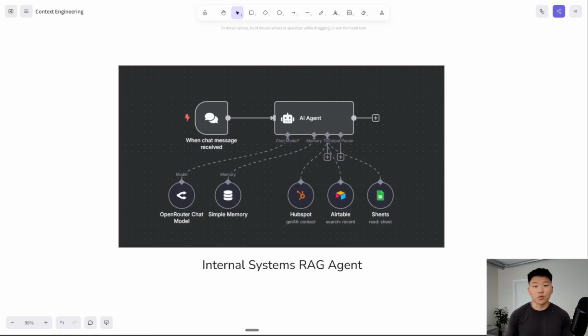And then there's also using tools to get information from your internal systems. So something like HubSpot, getting contact data or project data, Airtable, same thing, or Google Sheets. And those are all still aspects of RAG because the data that exists here, it was not trained on in the AI model and it has to reach out externally to get it.